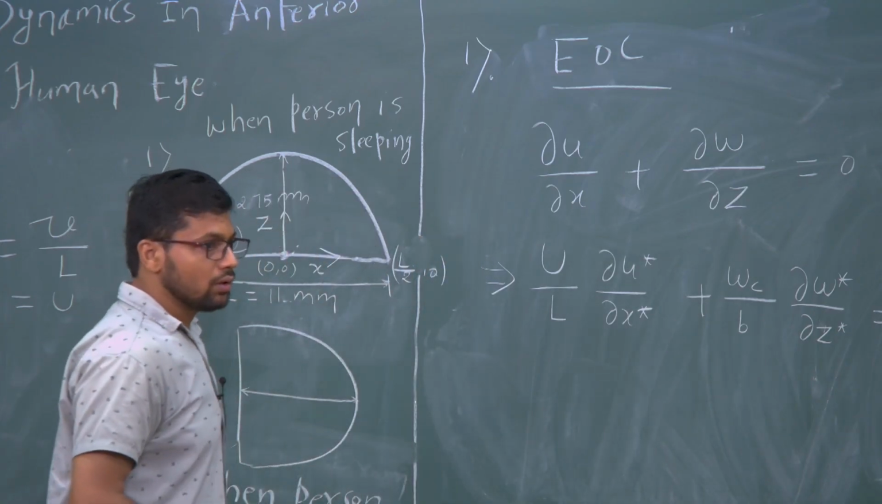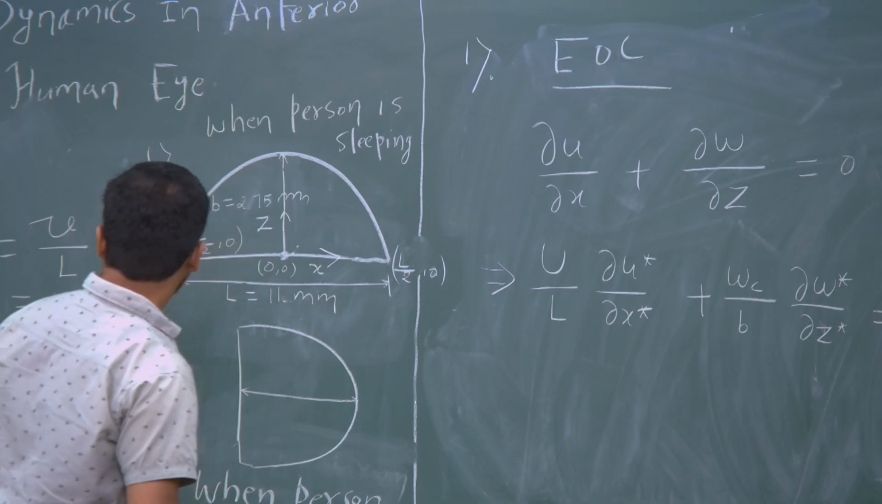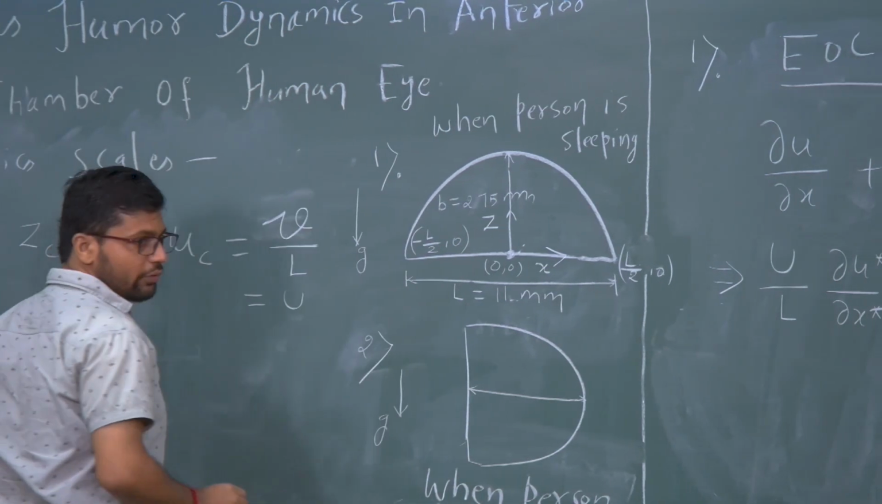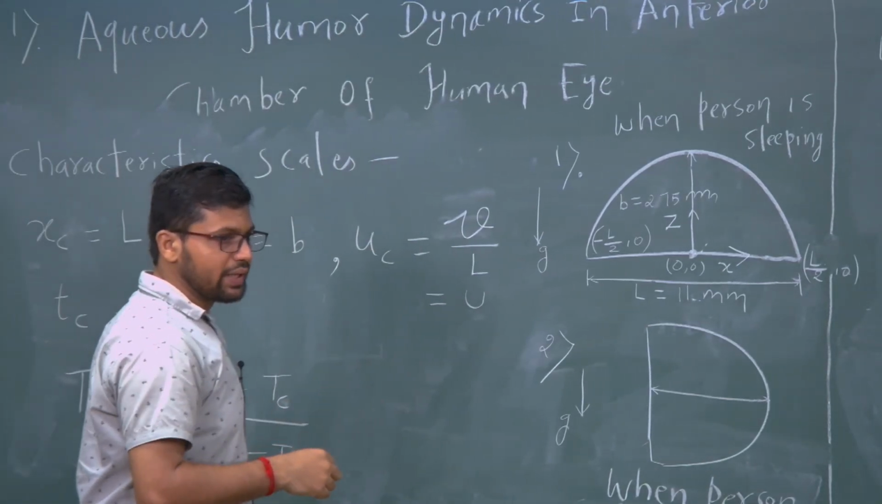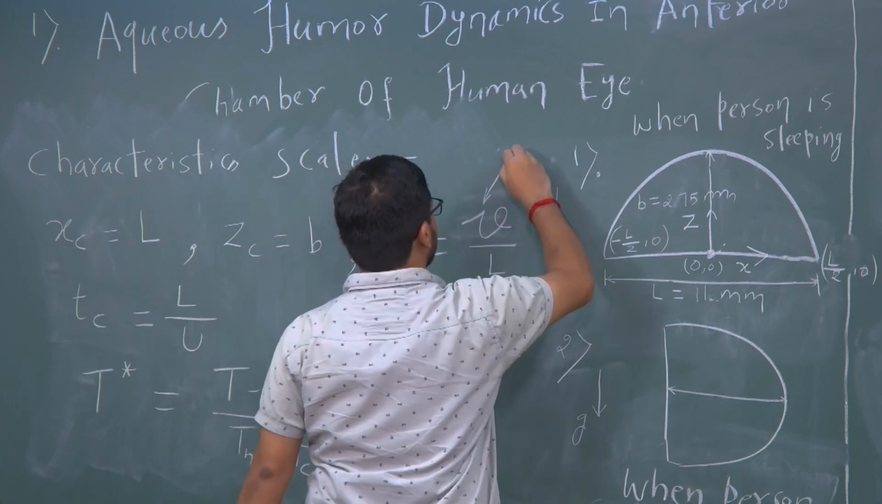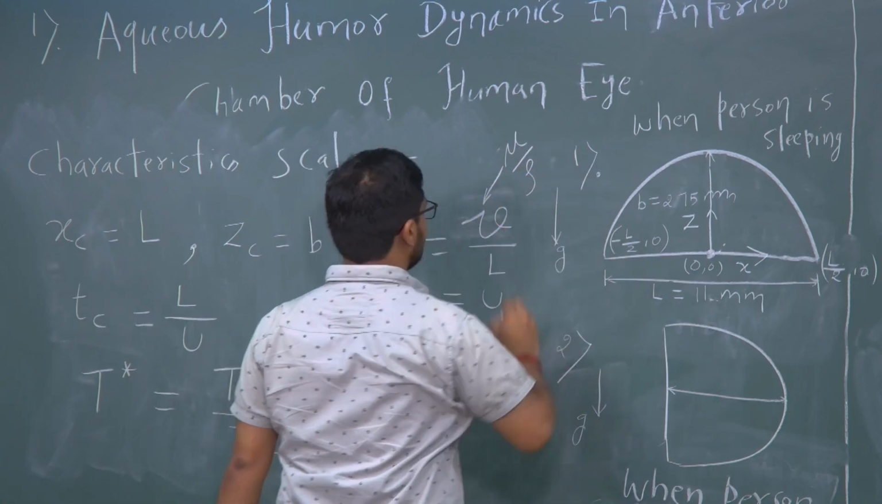That is not V, that is nu. So, nu is mu upon rho, kinematic viscosity. So, this is nothing but mu upon rho.